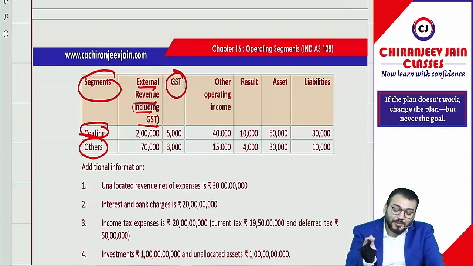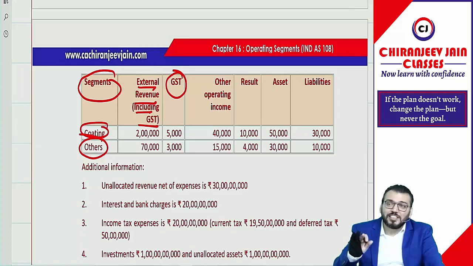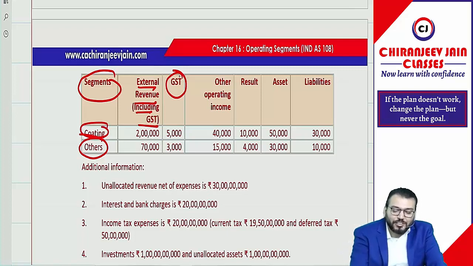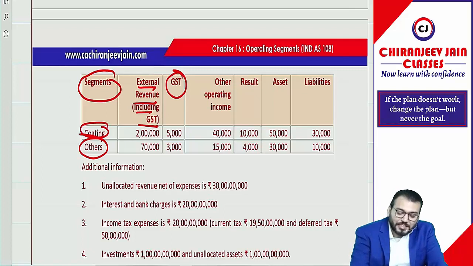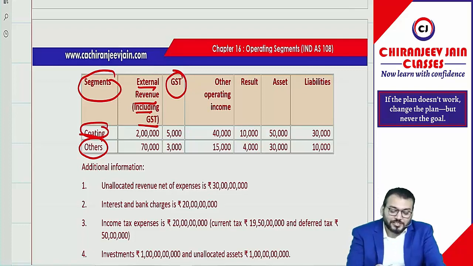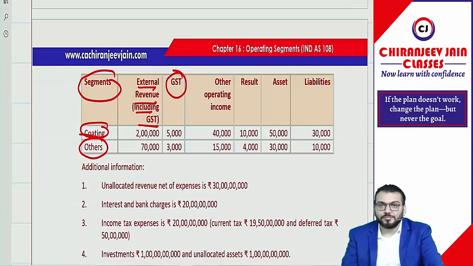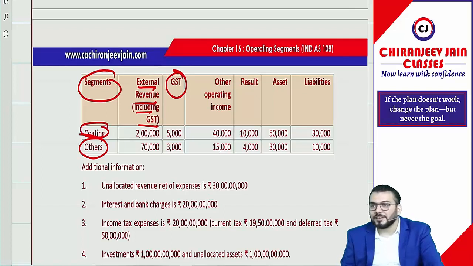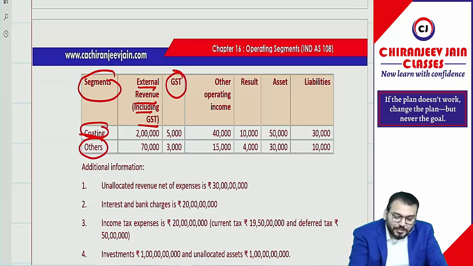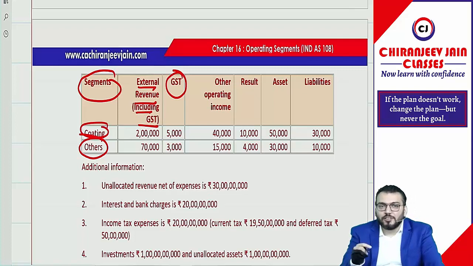However, when this question was initially given, they had given external revenue and GST. They had not written external revenue including GST. So there was a doubt: sir, is this revenue including or excluding GST? To remove that doubt, they have done some correction in the question. Now they have written external revenue including GST. Then when you are disclosing revenue, it should be excluding GST, therefore minus.